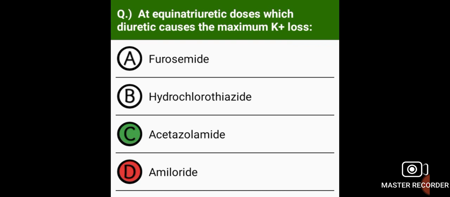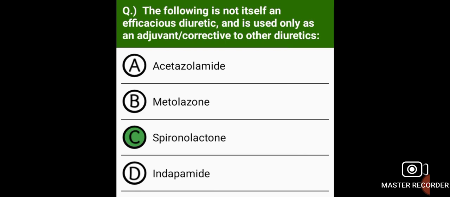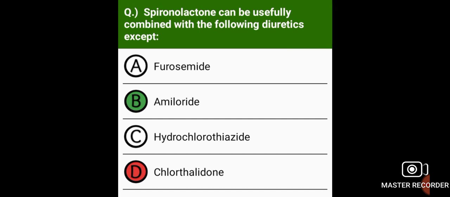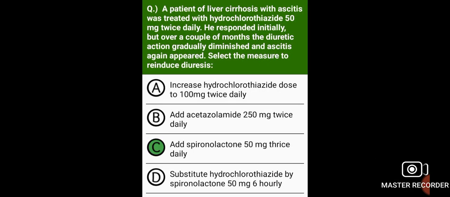At equinatriuretic doses, which diuretic causes the maximum potassium loss? That is furosemide. Which of the following has a self-limiting diuretic action? That is acetazolamide. The following is not itself an efficacious diuretic and is used only as an adjunct to other diuretics, that is spironolactone. Spironolactone can be usefully combined with the following diuretics except amiloride. The current therapeutic indication of acetazolamide is glaucoma.